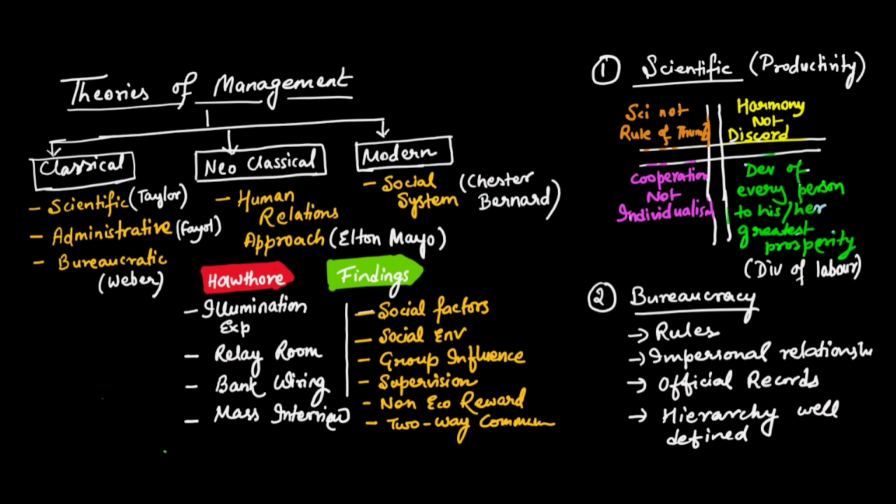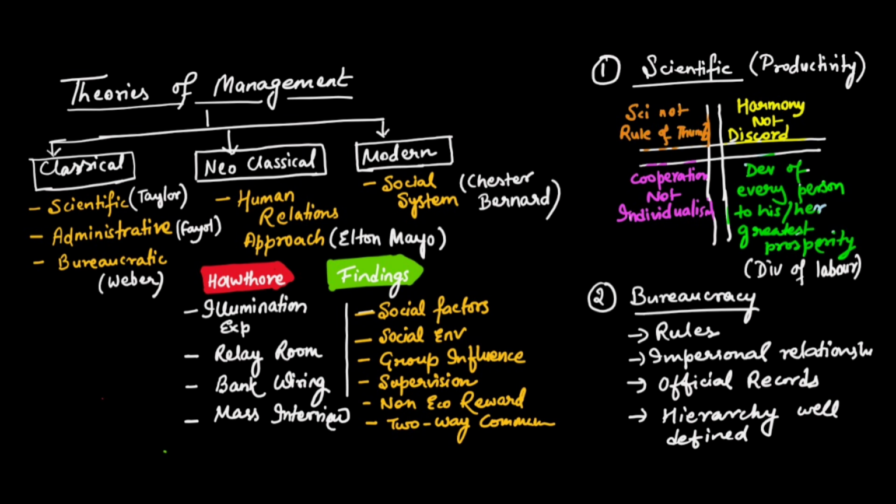Okay, but the main problem with neoclassical theory was it gave too much stress on human beings, and it ignored the management as a whole. Okay, so then came the modern approach. In modern approach, social system theory is given in our syllabus. So the social system theory is an amalgamation of both the classical theory and the neoclassical theory, and it's better. It provides all the good points of both these theories. Okay, so this is the social system theory.